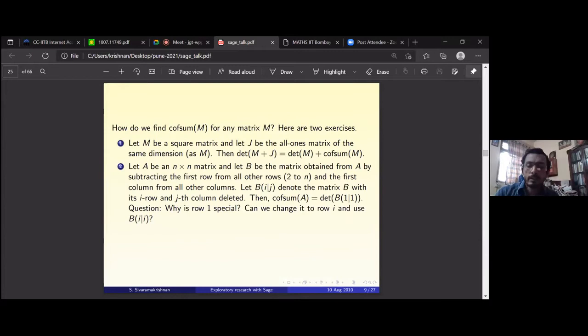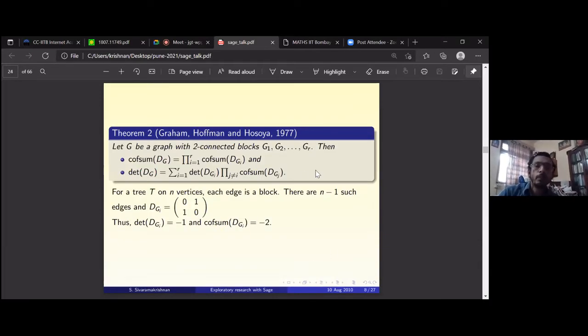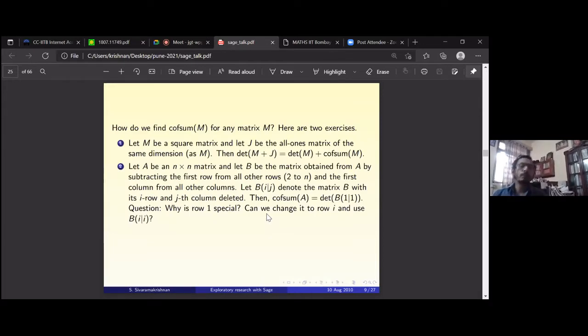Now, this is the building block for trees. We've looked at an alternate proof of this Graham-Pollak result using a more advanced result. And in general, how do you find the sum of the cofactors? Here are two ways. In fact, these are both covered in the book Graphs and Matrices by Bapat. So if you have that book, it is there. These are standard ways, and I've just put them as exercises.